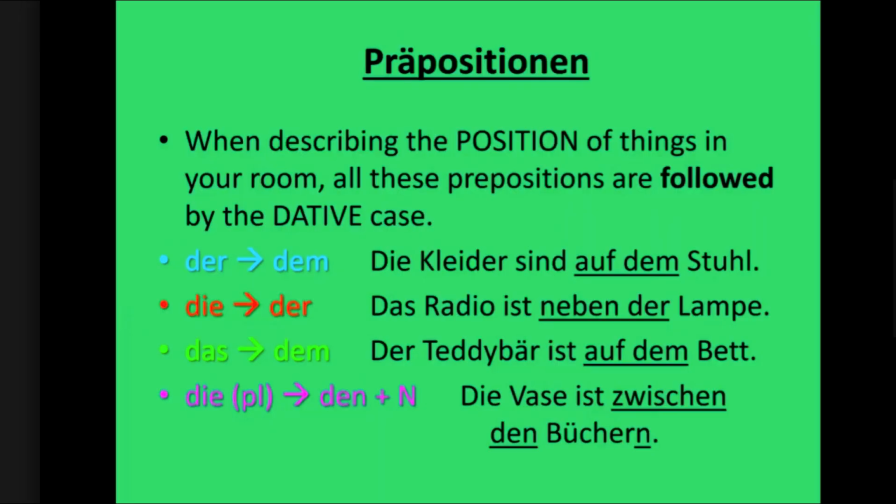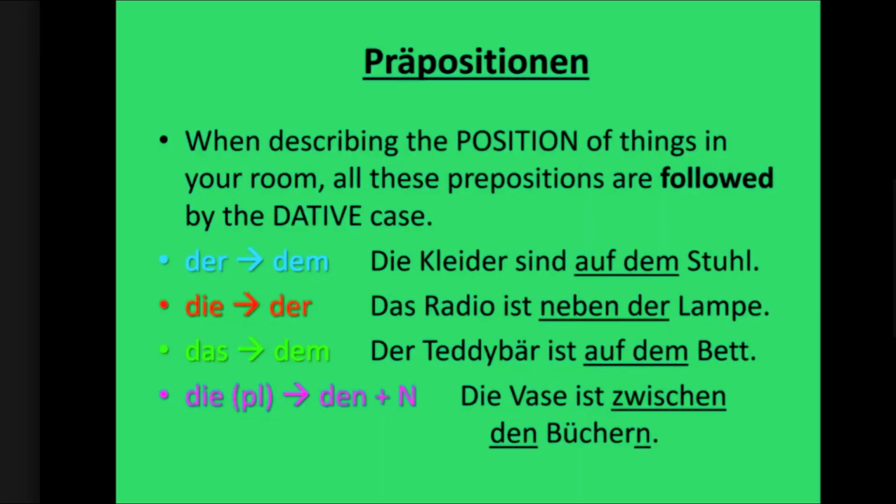Die Kleider sind auf dem Stuhl. That means the clothes are on the chair. Auf dem Stuhl. Since the clothes are already kept there, nobody is moving them here and there, we are using dative here. Das Radio ist neben der Lampe. The radio is near the lamp. We are describing where the radio is being kept.